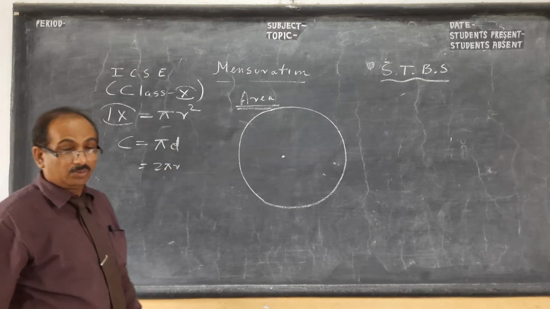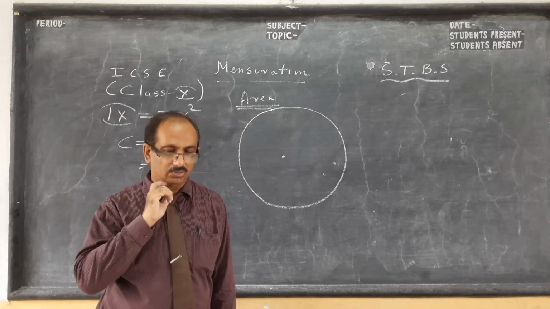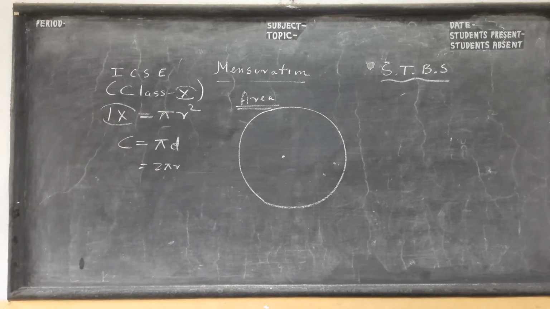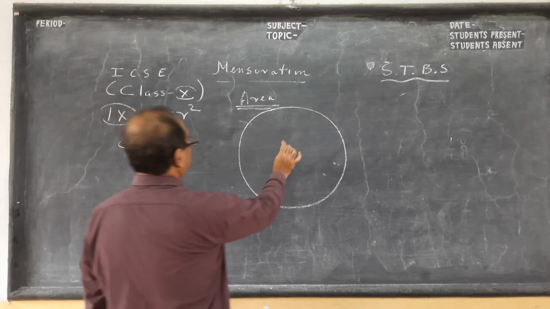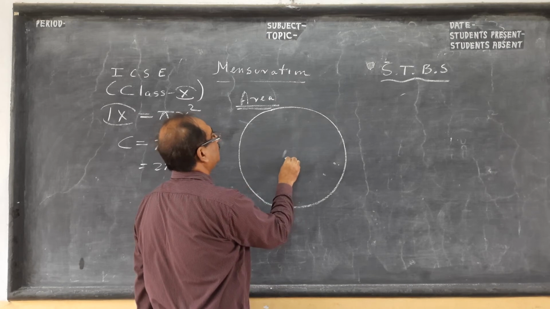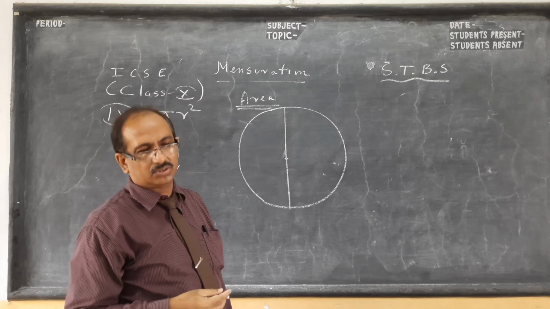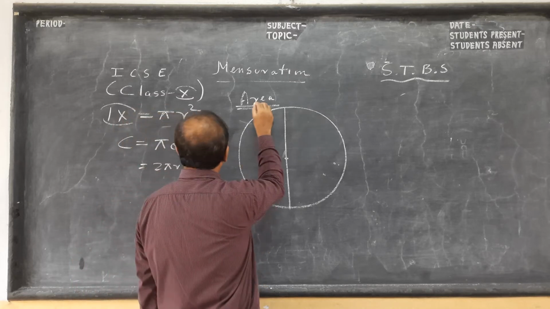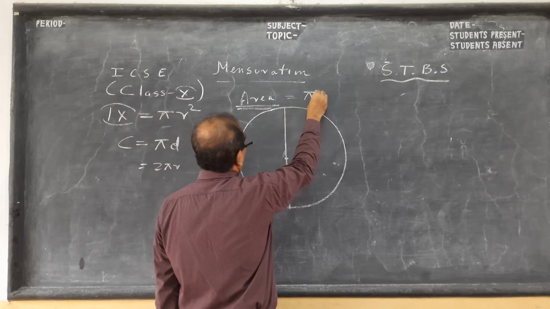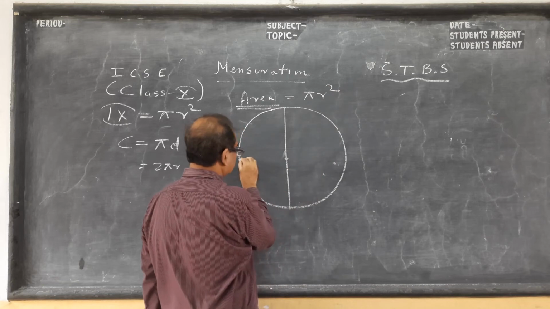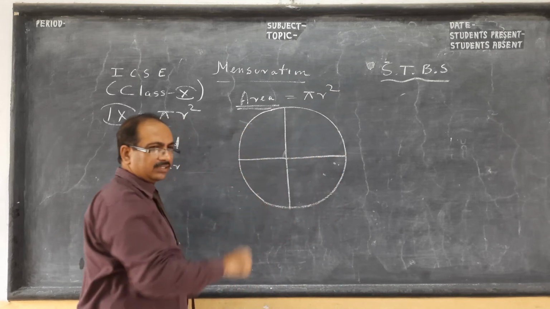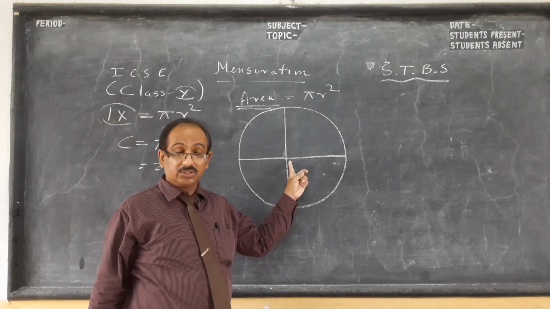Now listen what we do. I was talking about sector also. So sector, when I said, see here, we have an application of that. So what you do, you divide the circle, for example, into many sectors. I cut the circle. This is how they got this formula pi r square. I'll show you within minutes. So I divide into 4 sectors. These are called sectors. Remember, a sector joins to the center.